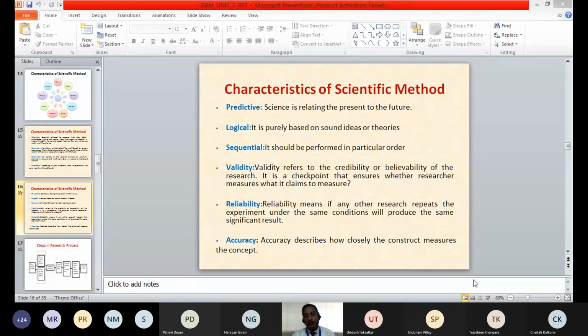How accurate results you get is also important. If it is not accurate, then the scientific method or the research which we are conducting is of no use. Therefore the accuracy of the research or scientific method is very, very important. Whatever method you use needs to be accurate in measuring what it is supposed to measure.